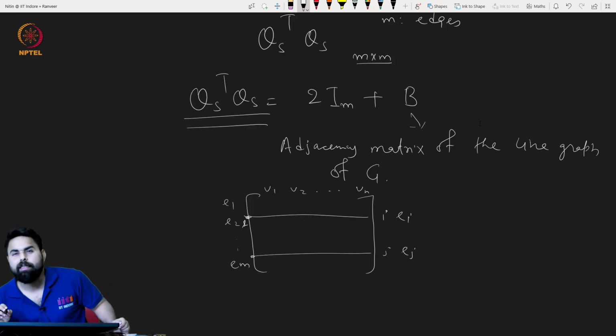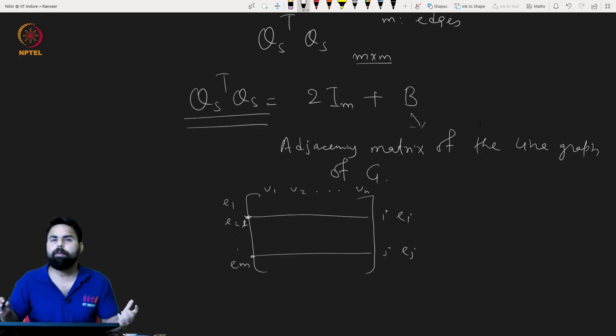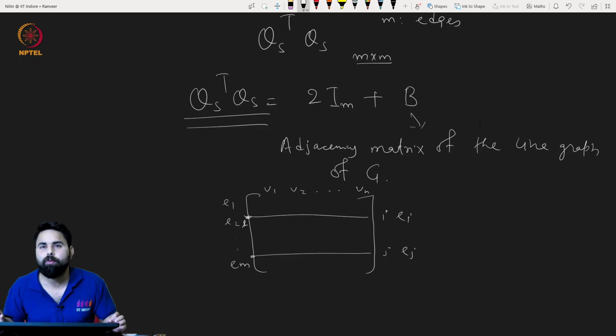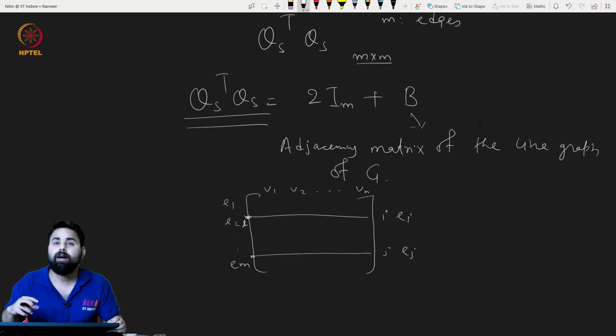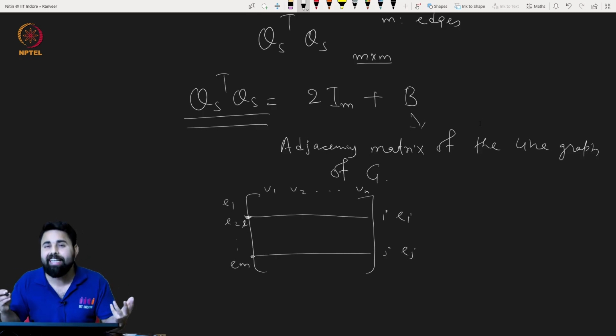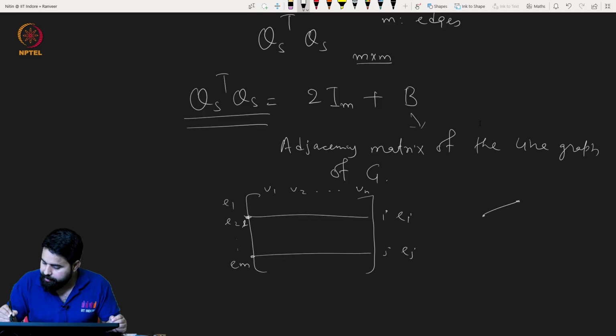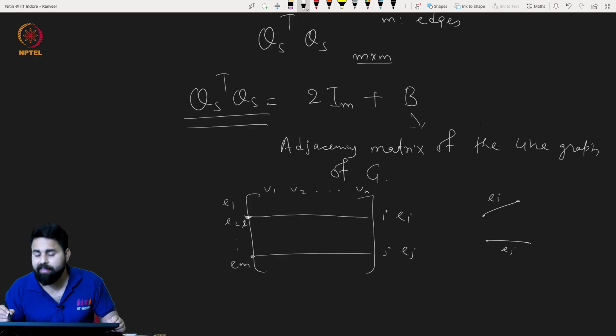The value of this dot product will tell whether these two edges have a common vertex between them. The dot product of E_i and E_j will tell whether these two edges have a common vertex or not.